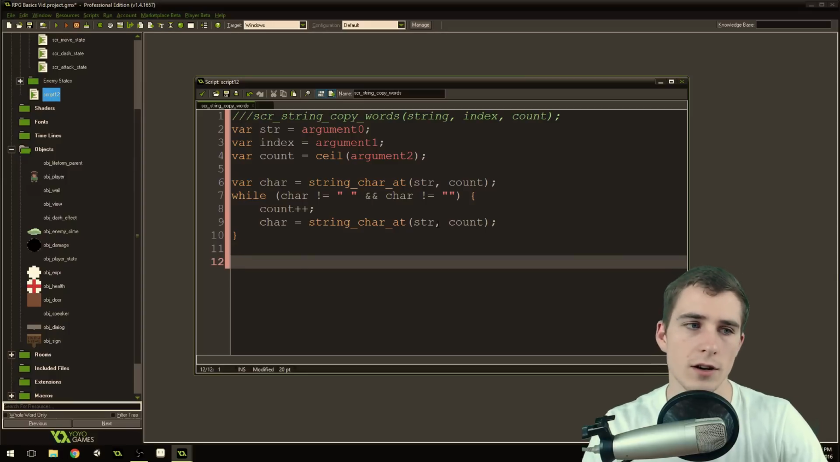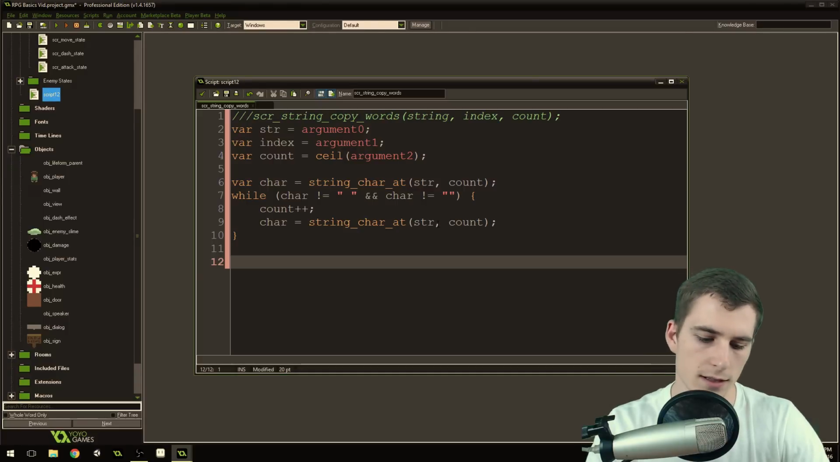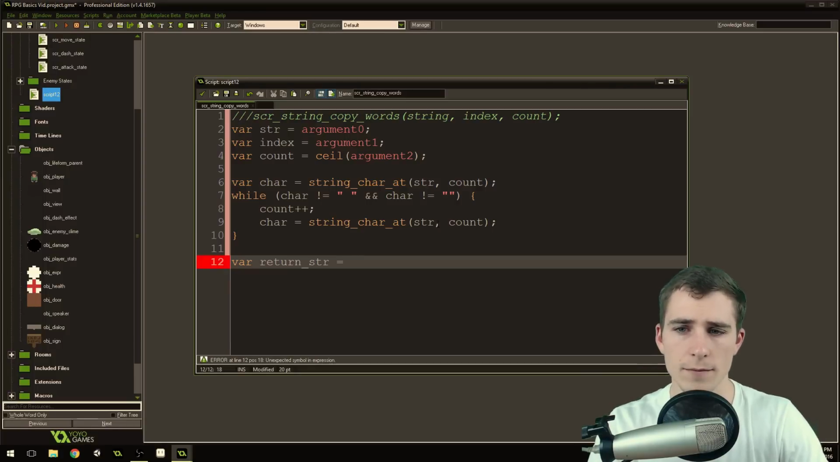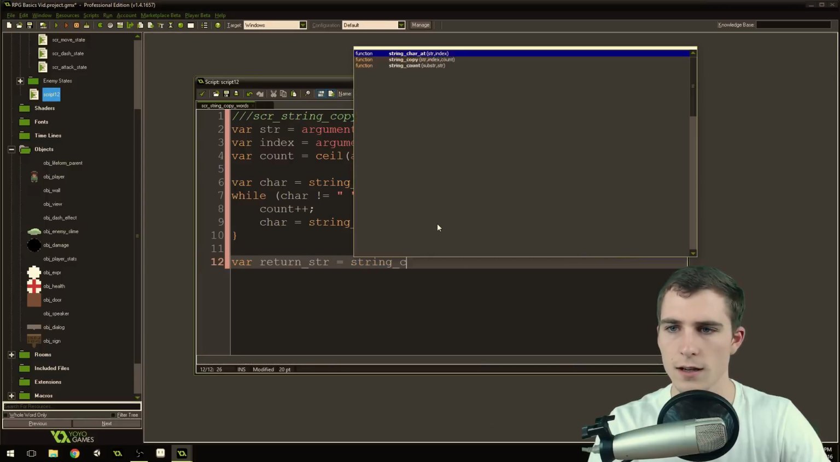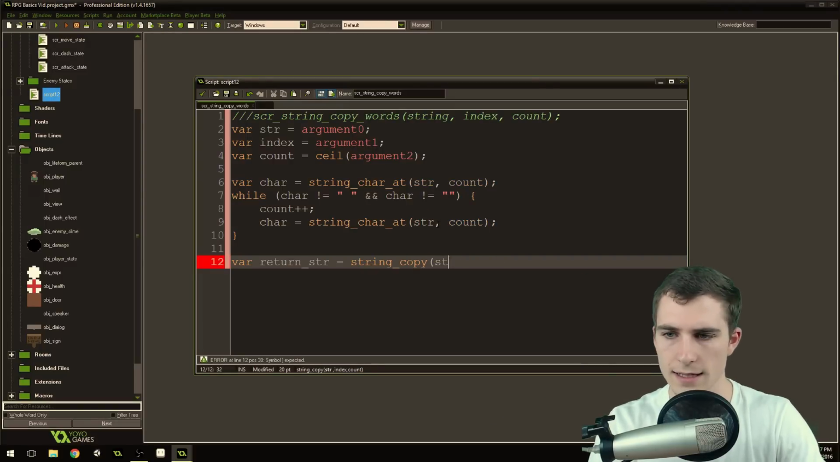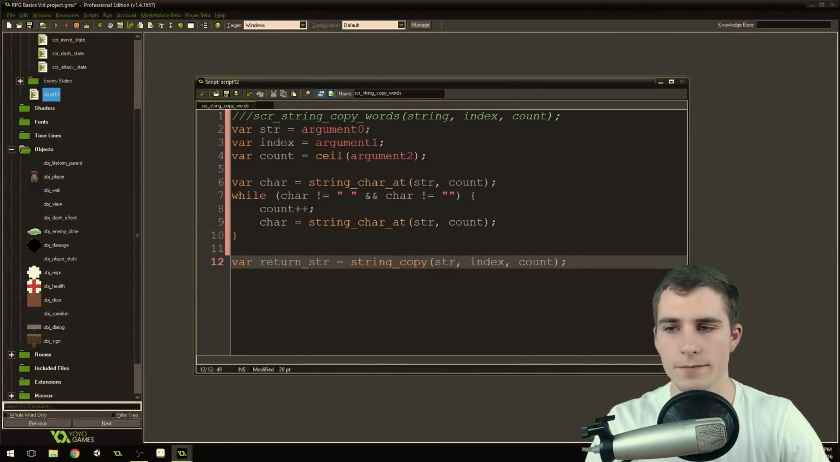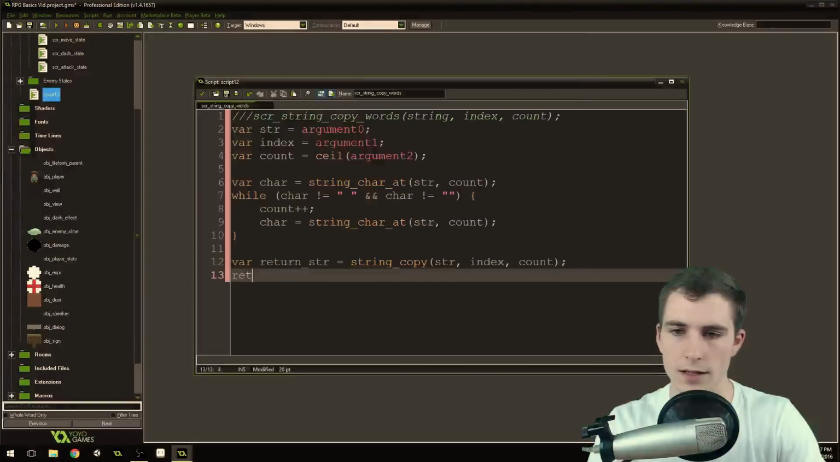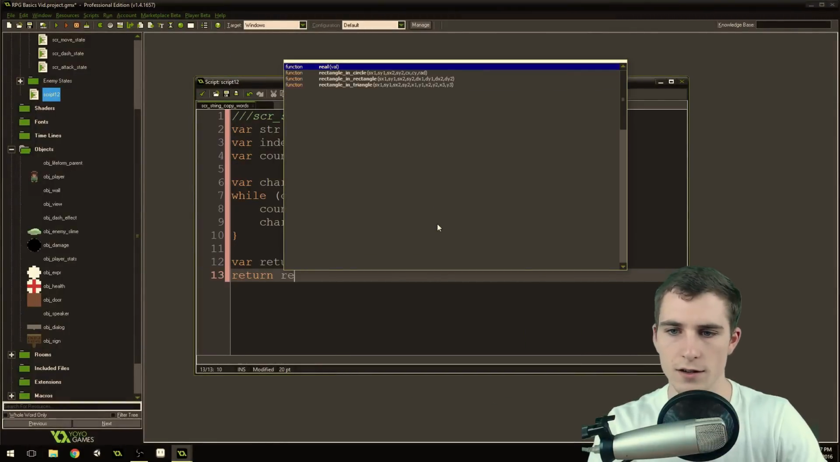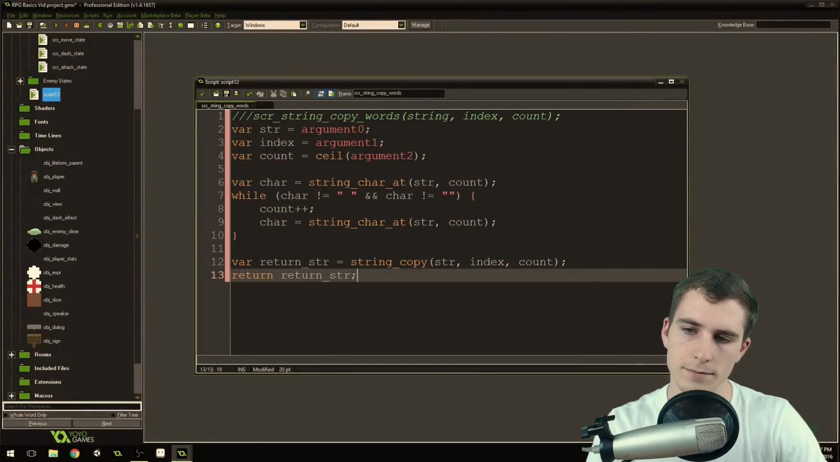Now we need a return value. I think the easiest way to do this is var return str, which will just stand for return string. And we're going to get string copy str index count. Now lastly, we're going to return it. Return str.